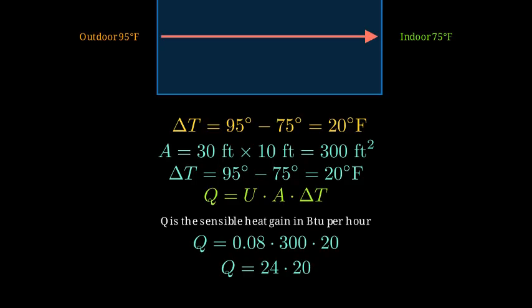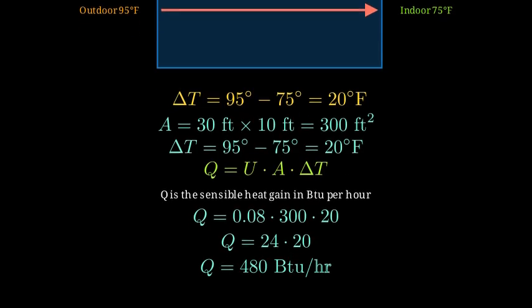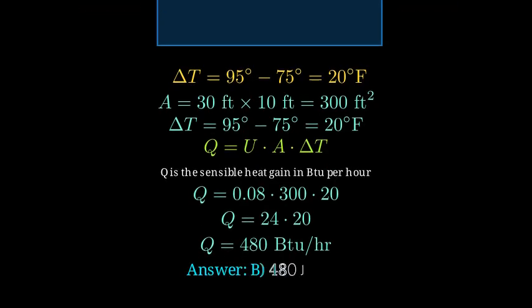We multiply 0.08 by 300 to get 24. Then 24 times 20 gives 480. So the wall's design sensible heat gain is 480 BTU per hour. That corresponds to choice B, 480 BTU per hour.